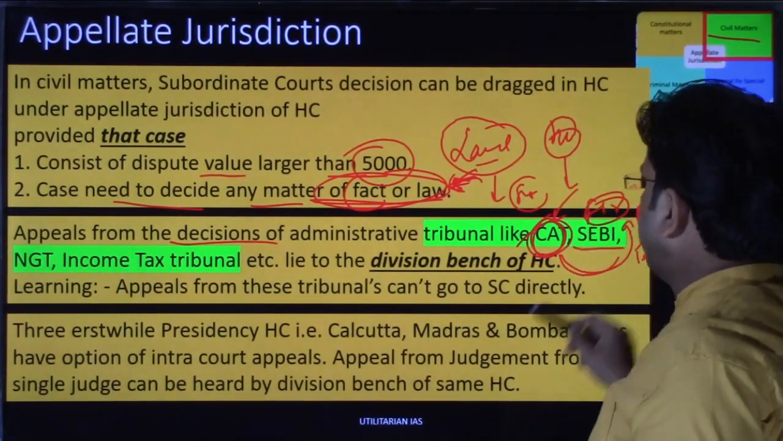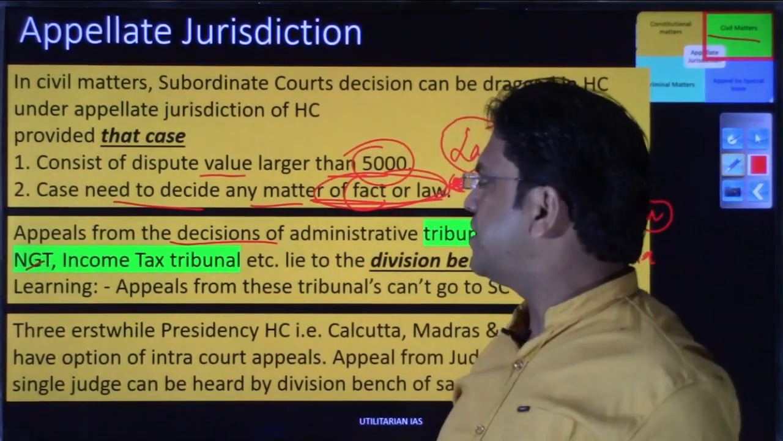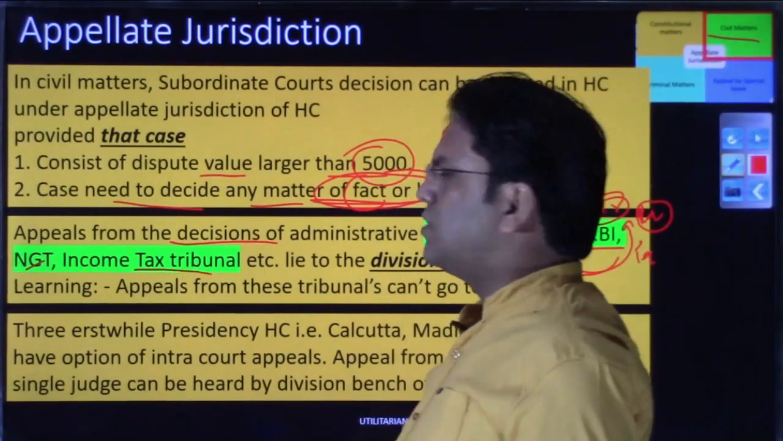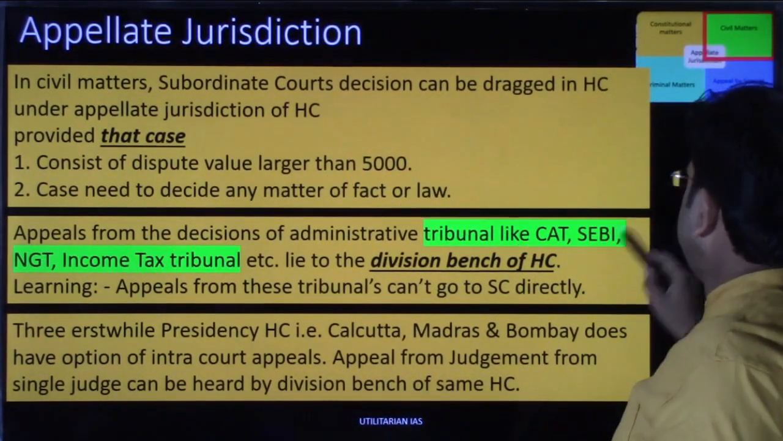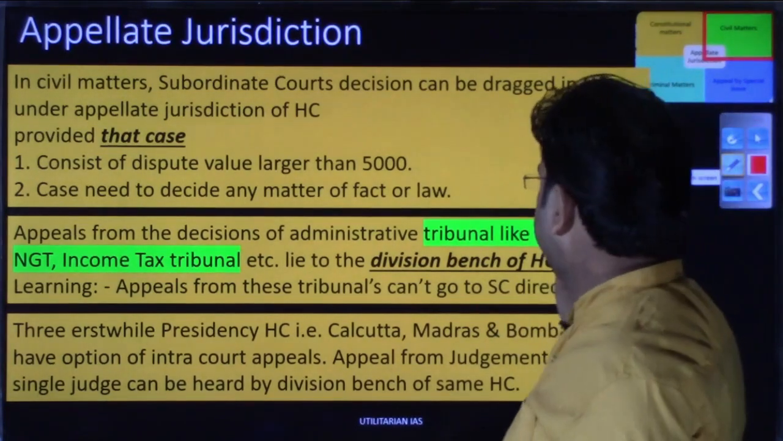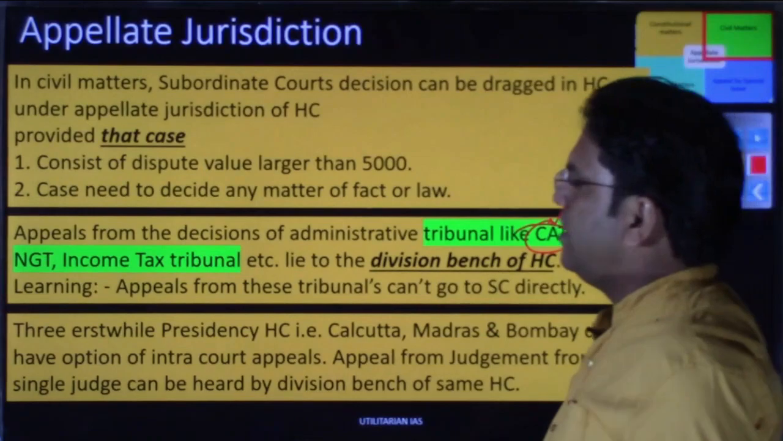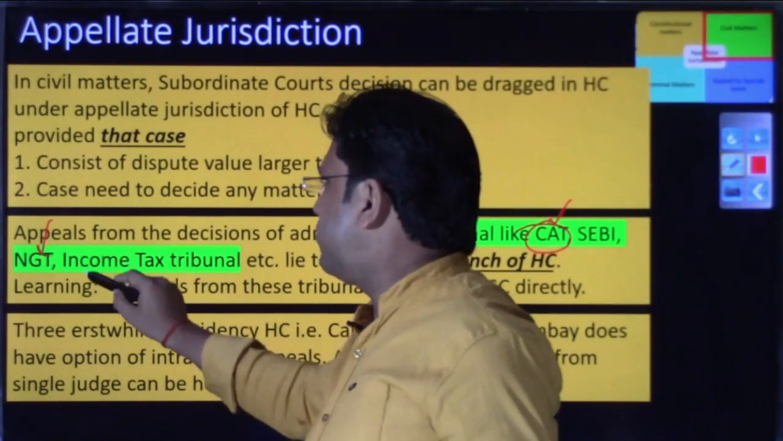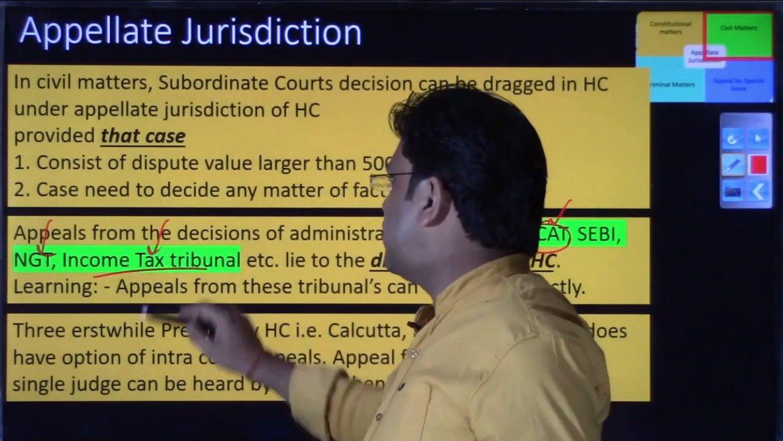Then you have, with SEBI, in the environment sector, the National Green Tribunal, and the Income Tax Tribunal. So there are various kinds of tribunals that we have, and they deal with different areas. As I told you, CAT has a different scope, the National Green Tribunal deals with environment, and similarly the Income Tax Tribunal will of course deal with cases related to income tax.